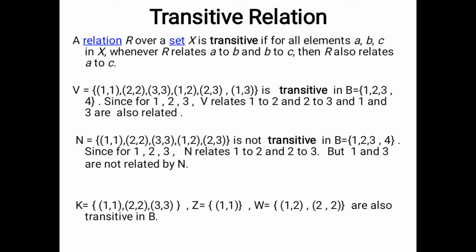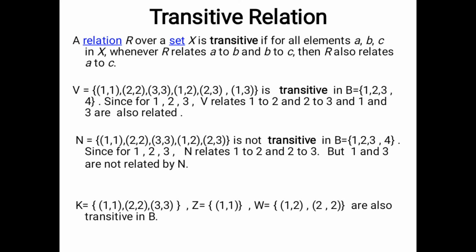And now let's look at these other relations. Let's look at the relation K. What is K? K is (1,1), (2,2), (3,3). For this relation K, we are not getting any triplet whose first and second elements are related and whose second element relates to the third element. We are not getting any such triplet. That is why we cannot say that this relation does not follow the rule.